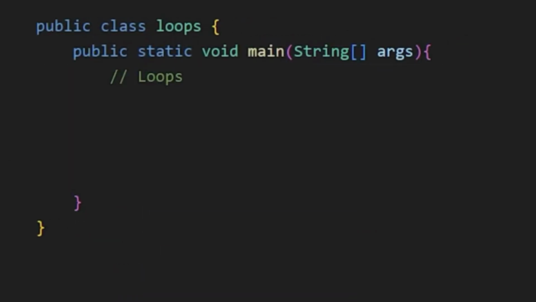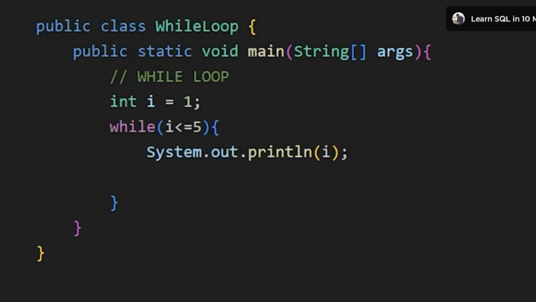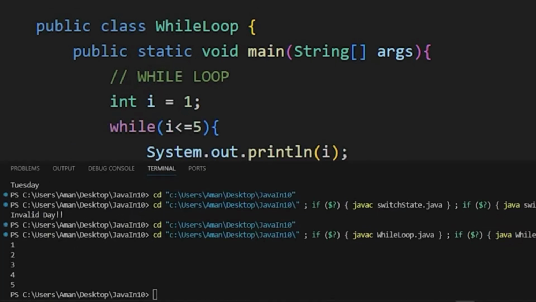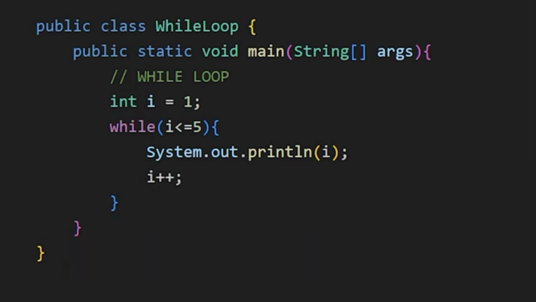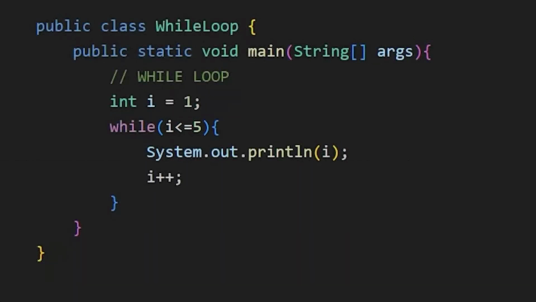Now, let's see loops. First, the while loop, which runs the given code as long as the condition is true. Writing a while loop is so simple. Just write while, then the condition in brackets, and then the code to run in curly braces. We see 1 to 5 printed because after the value of i goes above 5, this less than or equal to condition becomes false and the while loop ends.